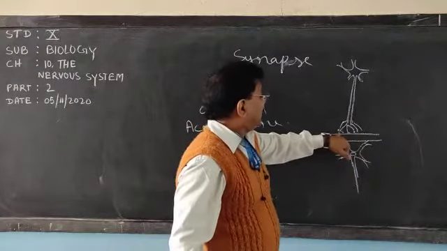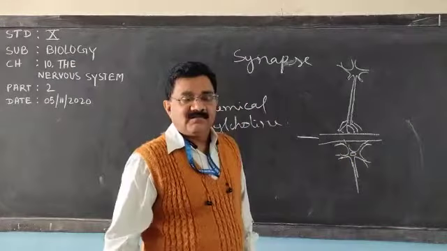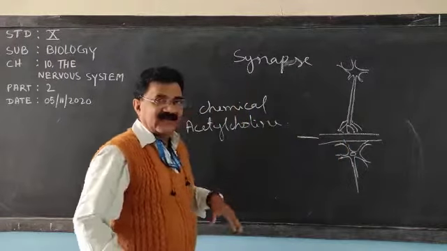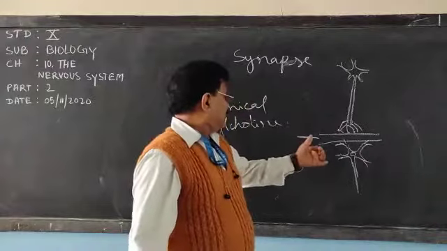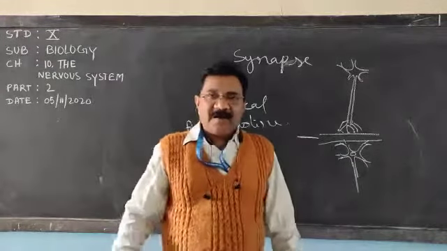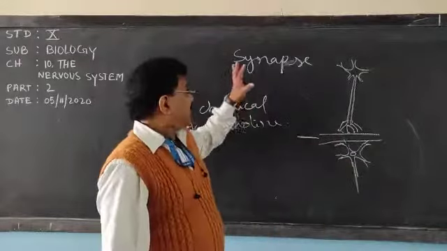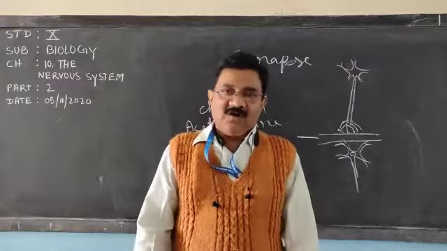Due to acetylcholine, it is sent to the dendrites of the other neuron, and when the impulse is sent, it breaks and again reforms when there is transmission of another impulse. So it was about the synapse, the gap between the two neurons.